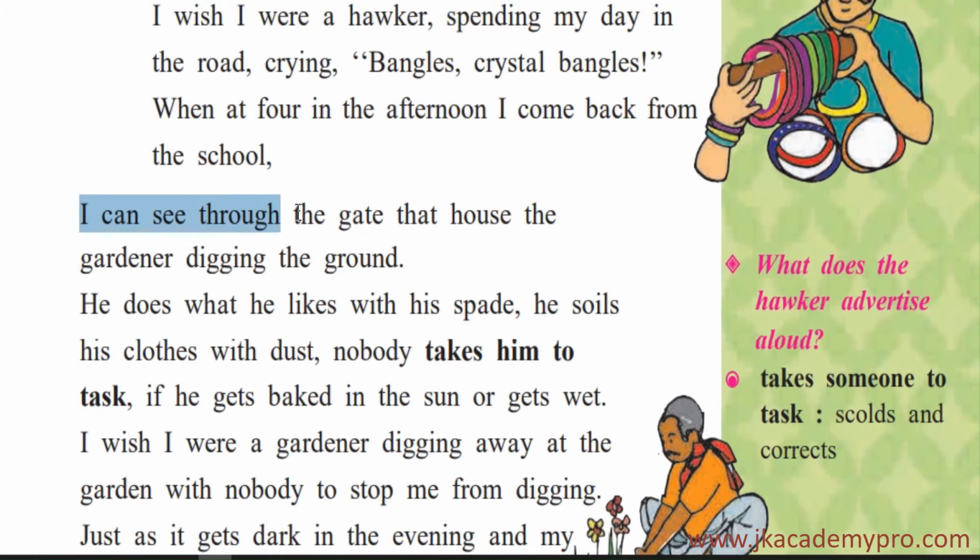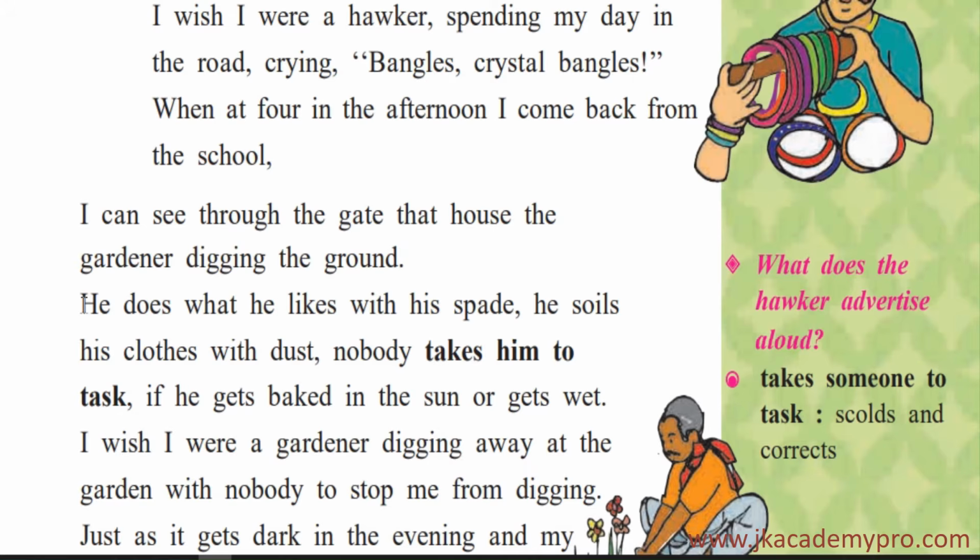I can see through the gate that house, the gardener digging the ground. So through the gate he can see a house, and near the house there is a gardener and he is digging the ground. That's the work of the gardener, isn't it? To take care of the plants, to dig the soil, to plant new saplings, to take care of the other plants. So that is the gardener's job.